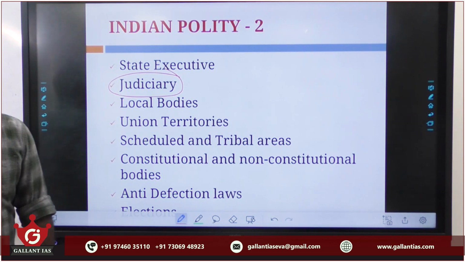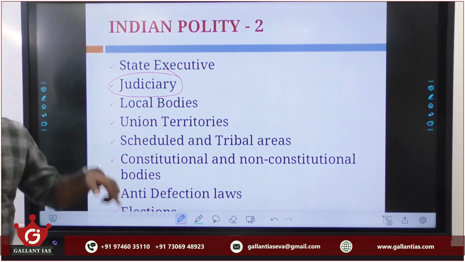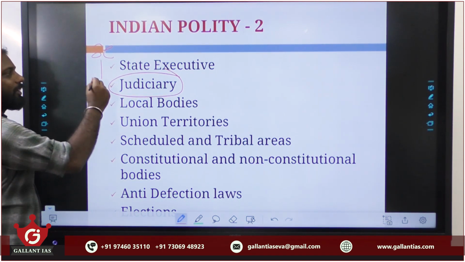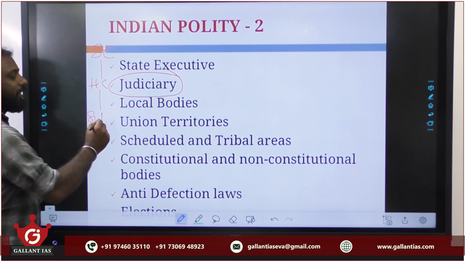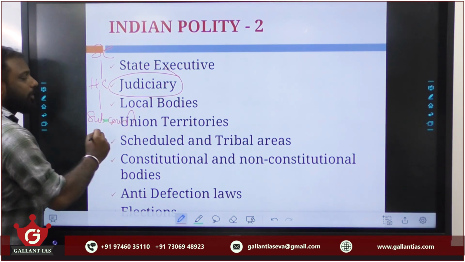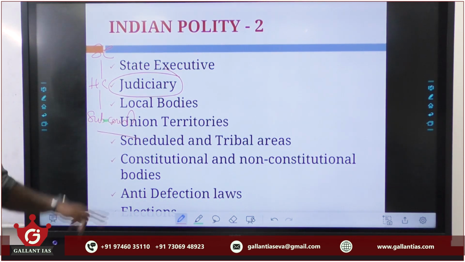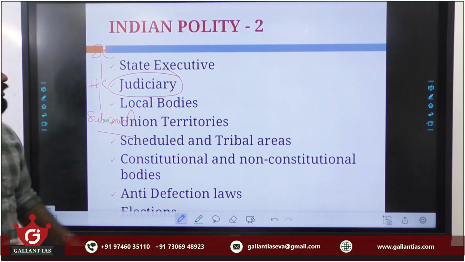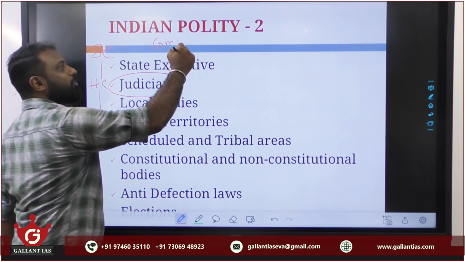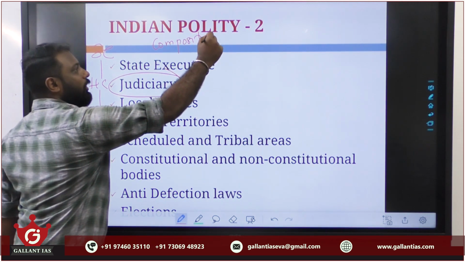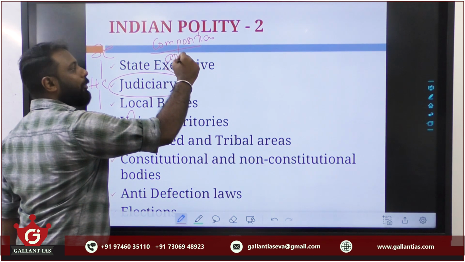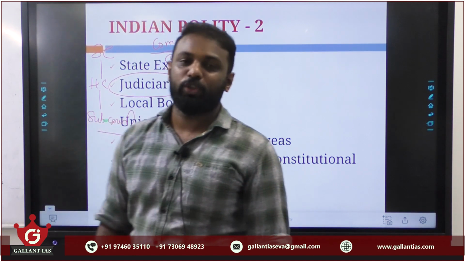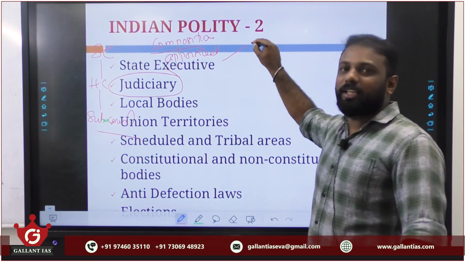Hope you know we have a single system of courts, right? In that single system, we have the Supreme Court at the top, below which we have high courts, below which we have various subordinate courts. So here you must learn in detail the various roles or jurisdiction of the Supreme Court of India. Before that, you must know the composition of the Supreme Court of India. Also, how judges are appointed. Hope you know, currently we follow the collegium system of appointment. So you must know in detail what this collegium system is.